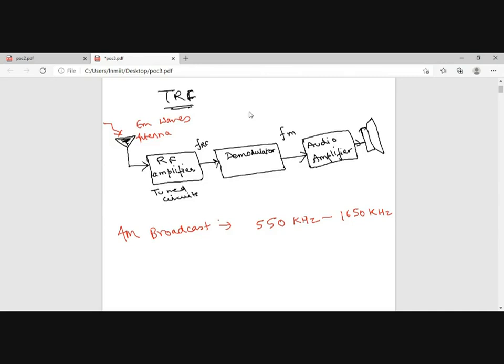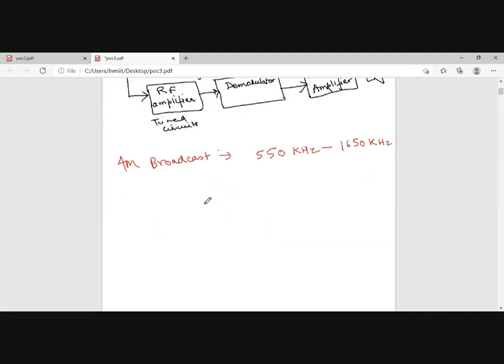So if a certain station is transmitting at 700 kilohertz, or another at 1000 kilohertz, then this tuned circuit should be tuned to that transmitting station, that base station. That is why it is called a tuned circuit, because we have to tune our AM receivers such that we can listen to a particular station. Every filter has its quality factor.